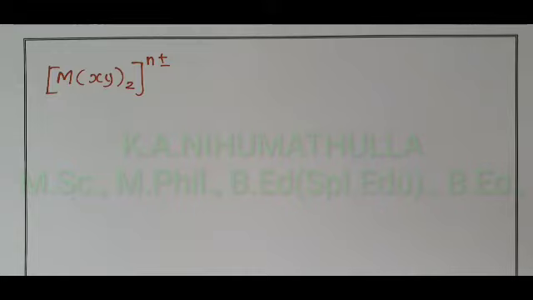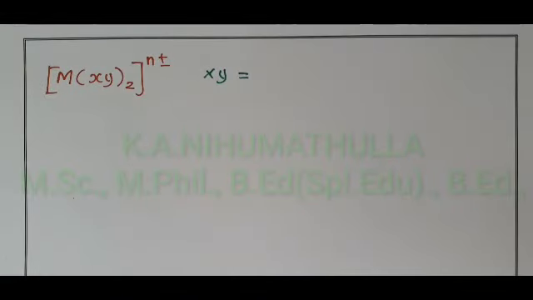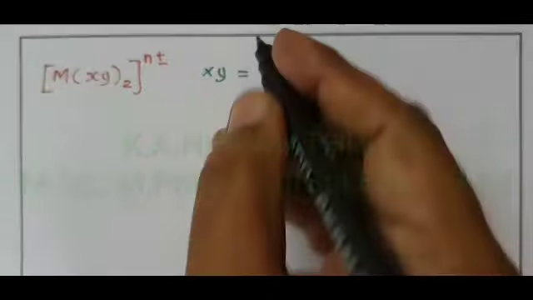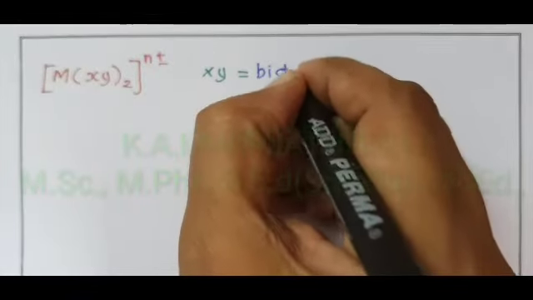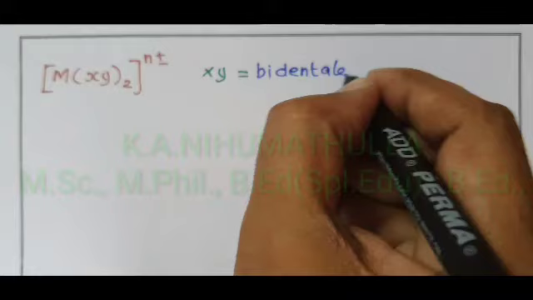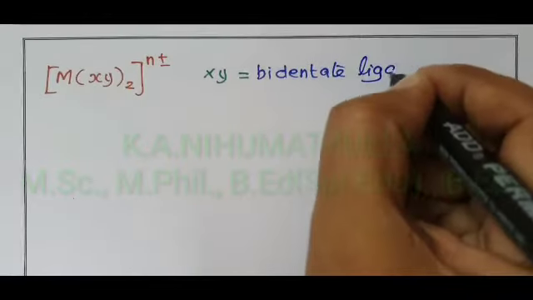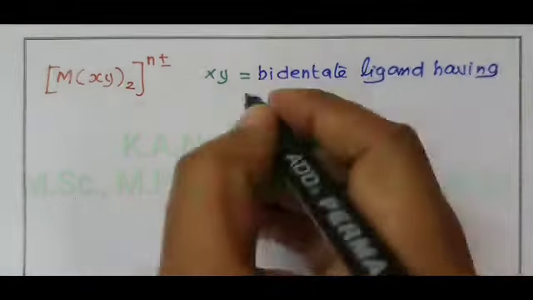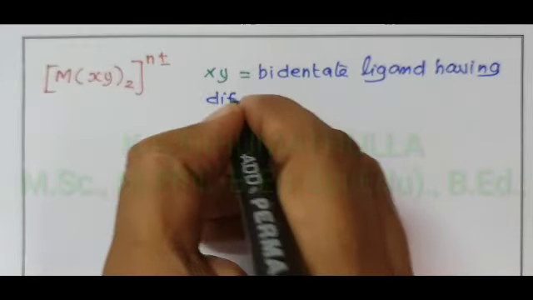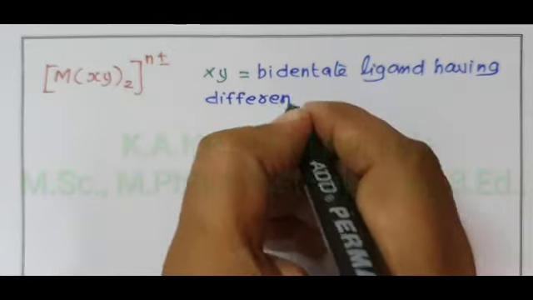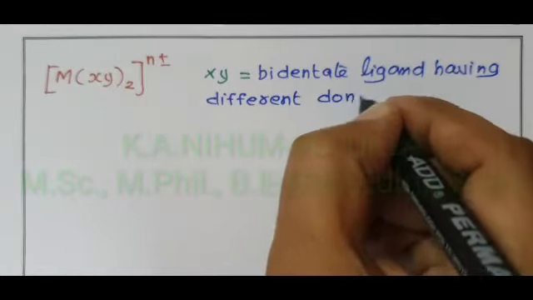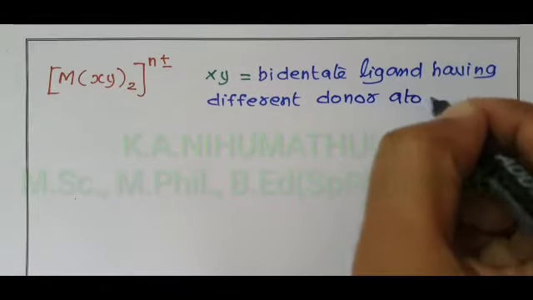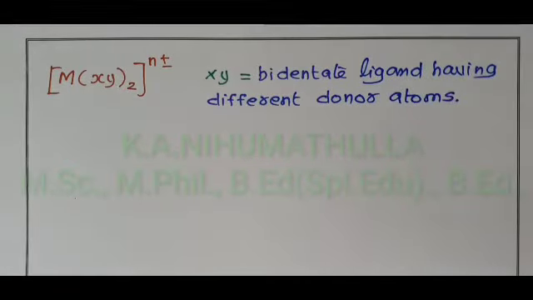Here, what is XY? XY is a bidentate ligand. Bidentate ligand having different donor atoms. Bidentate ligand having different donor atoms.